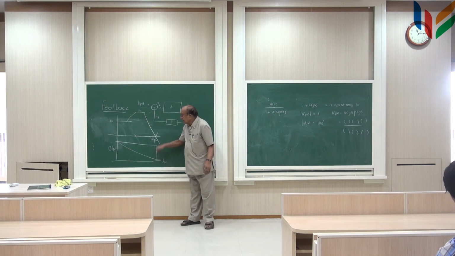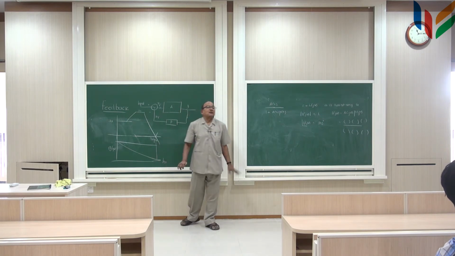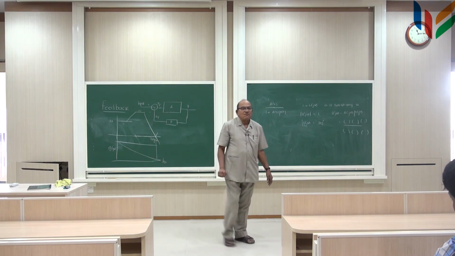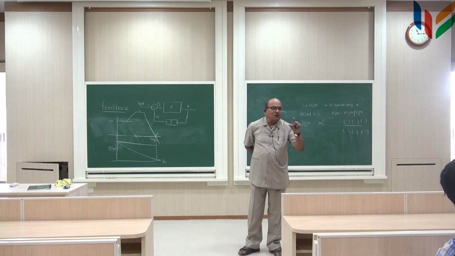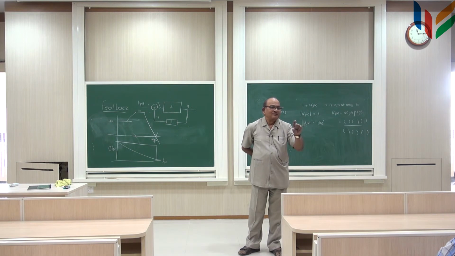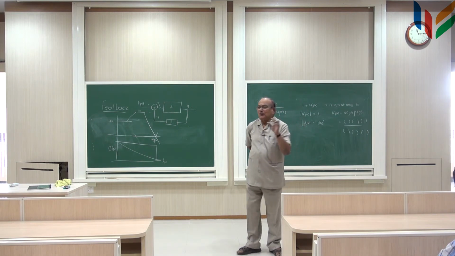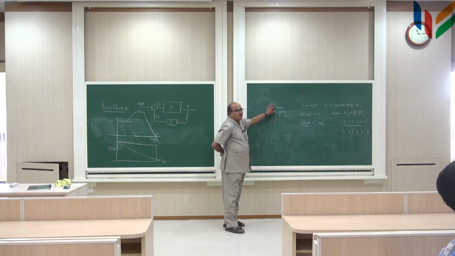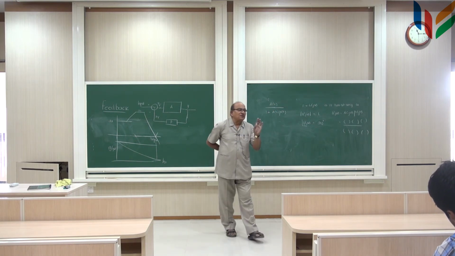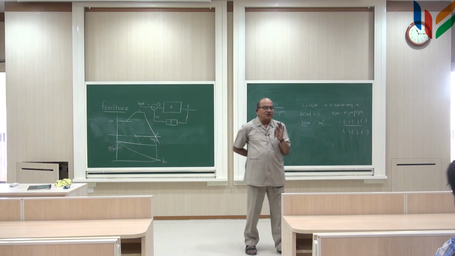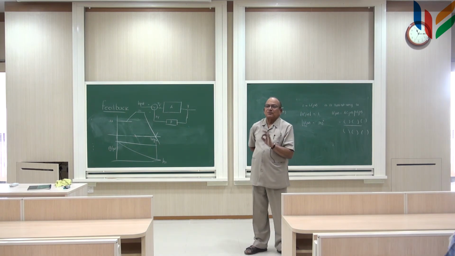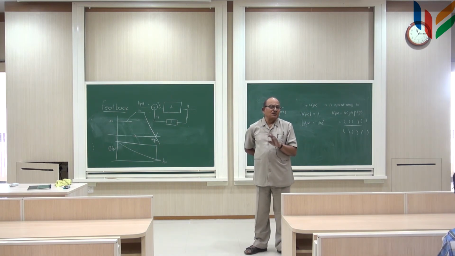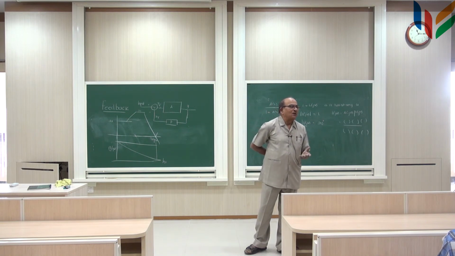Now, this may be 100, not 180, but let us say it is 130. That means you have a leeway of 50 degrees, right? And this 50 degrees change is allowed by variation of the gain of this open loop amplifier. So, we call this the phase margin. People suggest that you should design your feedback amplifier for a phase margin of about 40 degrees or some number like that.